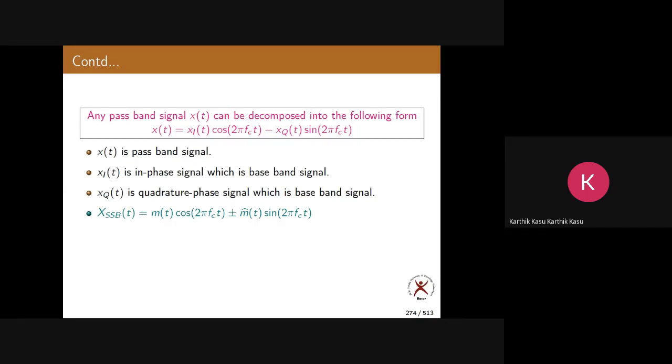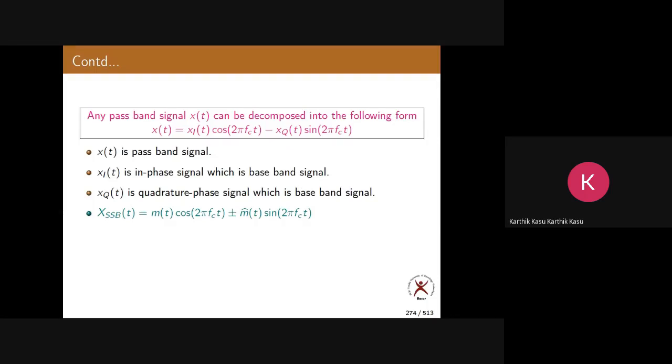In the same way, what is the in phase component and what is the quadrature phase component of AM, amplitude modulation? Anyone? Okay. So tell me AM first. Who will tell the answer? What is the in phase component and what is the quadrature phase component of amplitude modulated signal? So first of all, you must remember the AM signal equation and compare with this equation. Can you tell me?